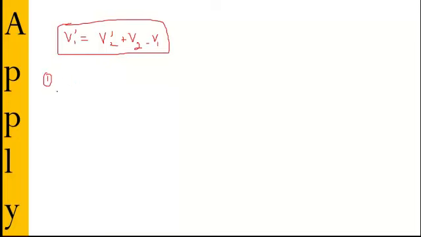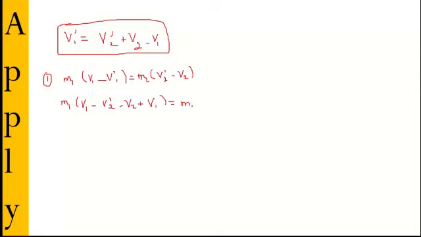Equation number 1 gave us M1 times V1 minus V prime 1 equals M2 times V prime 2 minus V2. When I substitute this V prime 1 here, only one unknown remains. So we'll have M1 between a bracket V1 minus V prime 2 minus V2 plus V1, equals M2 V prime 2 minus M2 V2.